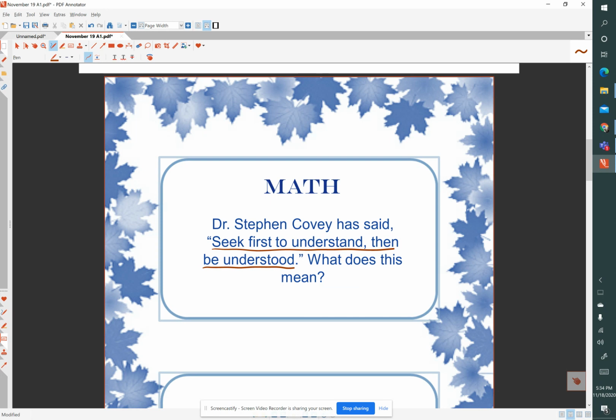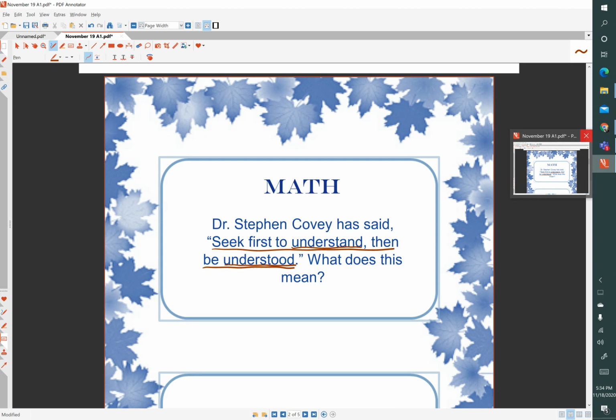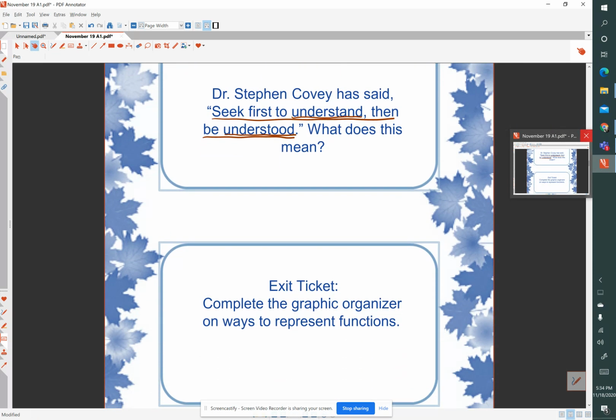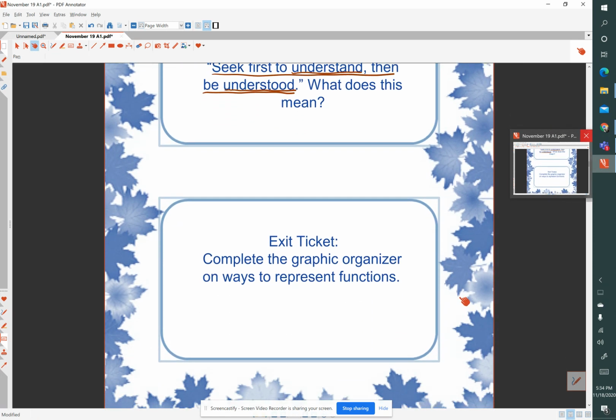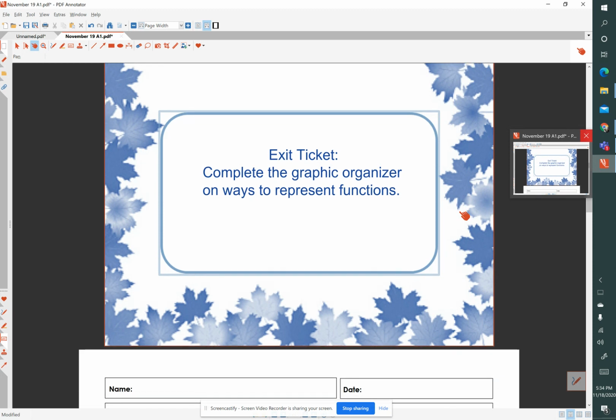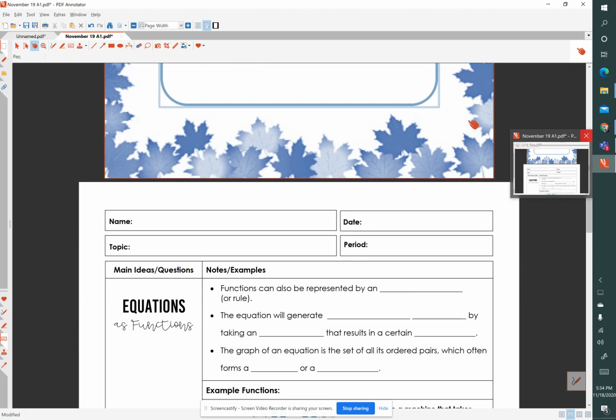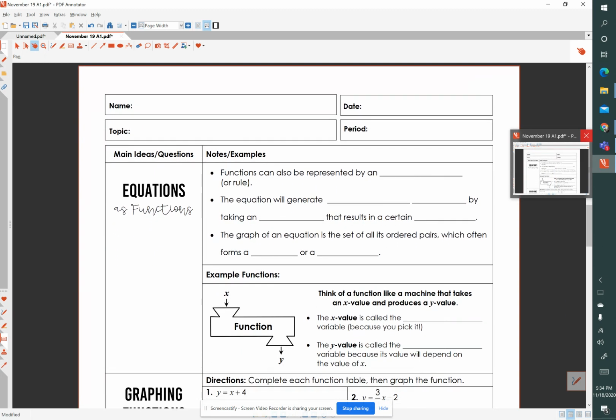So I want you to think about what it is to seek first to understand before you want to be understood. Please respond to that in your Do Now journal, just with a sentence or two. Our exit ticket will be a graphic organizer, which will come after our lesson today. So let's get started with today's topic.